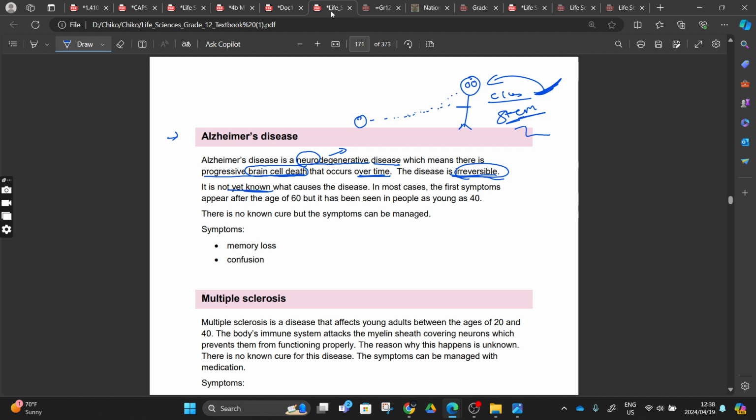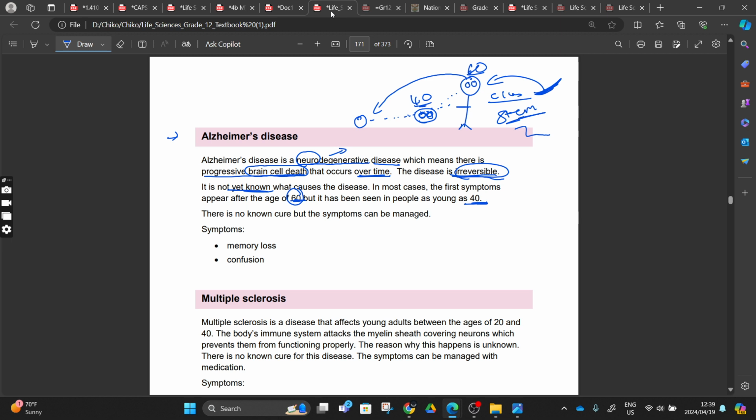We don't know why some people have small brains when they grow up. We don't know yet. But in most cases, the first symptoms appear after the age of 60, though it has been seen in people as young as 40. From 40 years, people start to deteriorate, their brain cells are becoming small. But when we get to 60 years of age, someone at this age thinks like a baby. That one we can know.